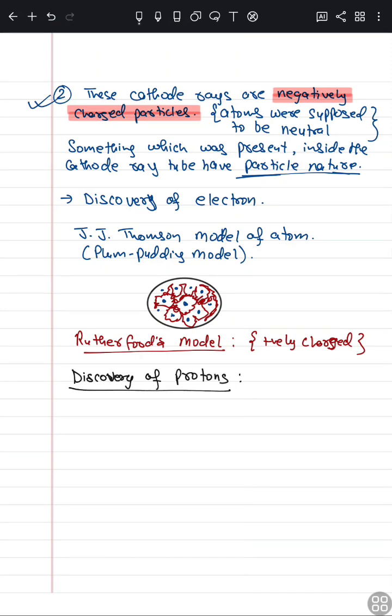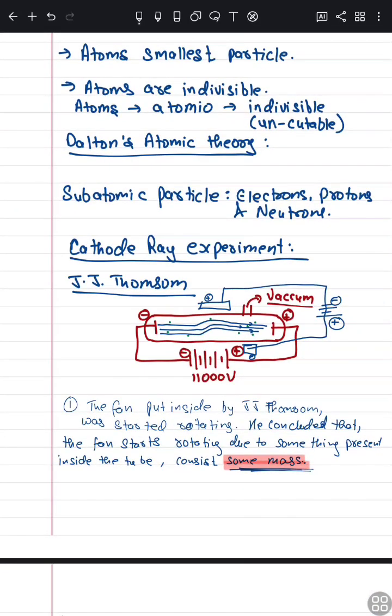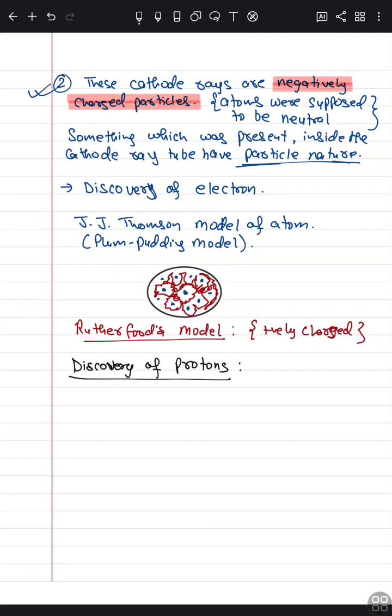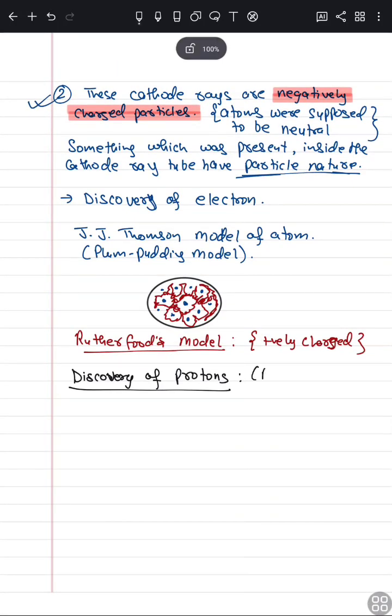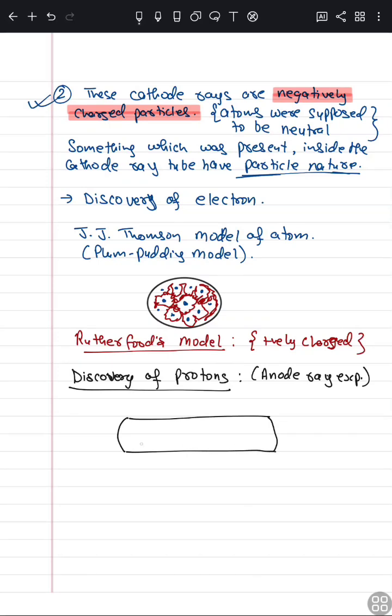Protons were discovered in the same way in which the cathode ray experiment was done. This experiment was also known as the anode ray experiment. The same setup was used, with no difference in the setup. Everything was the same, and the same 11,000 volts was present there.